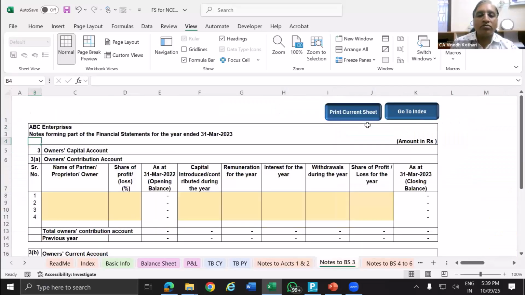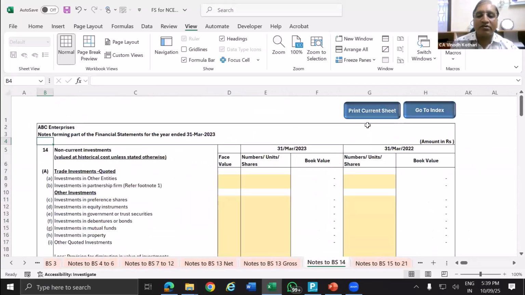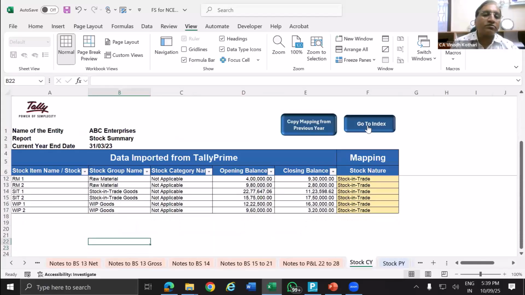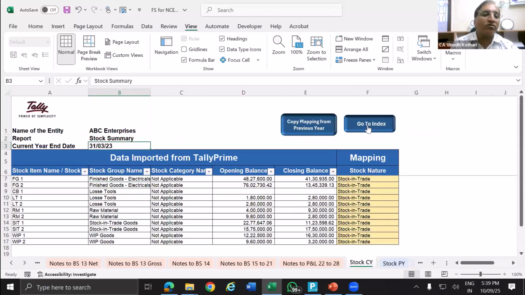Then your notes to accounts, statements are there. First, we'll go to this, understand the stock. So these are all the stock. You can classify the stock, what is the nature of classification. You can change the classification, whether it is raw material, packing material, other material, finished goods, stock in trade. So based on your classification, you can change it. Same way here, current year, previous year. Once you classify, I will show this classification here.